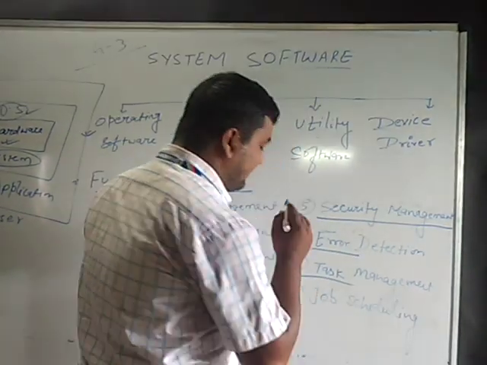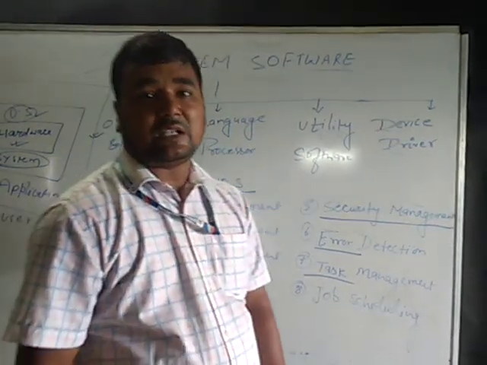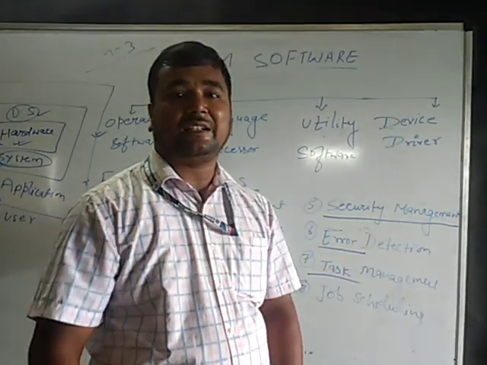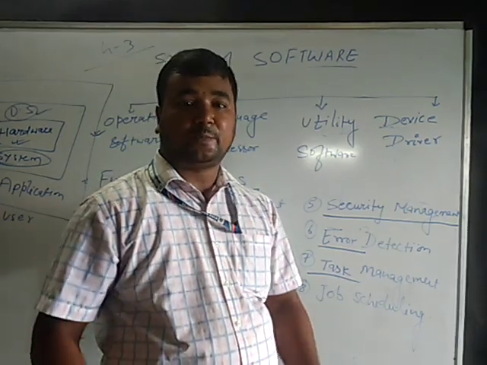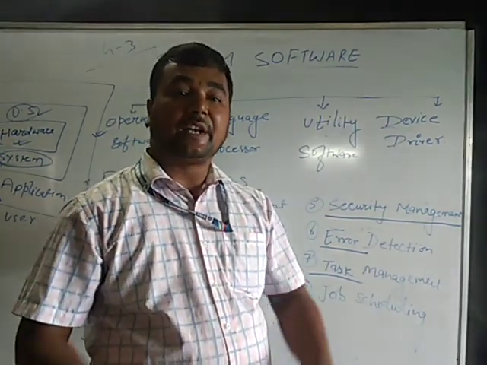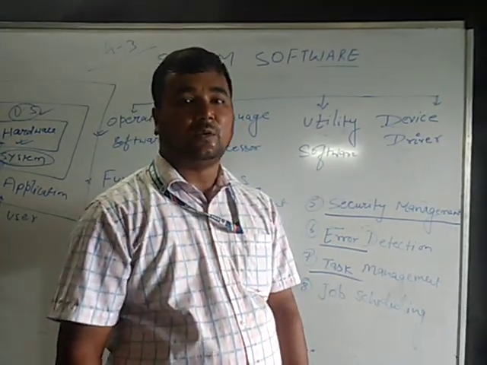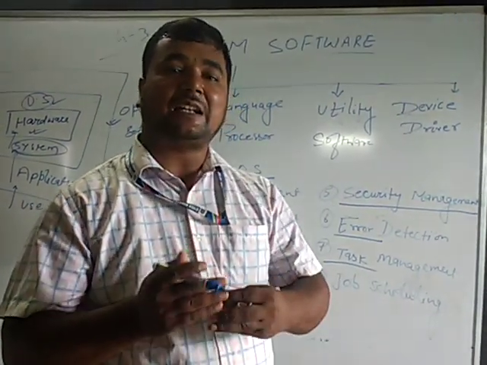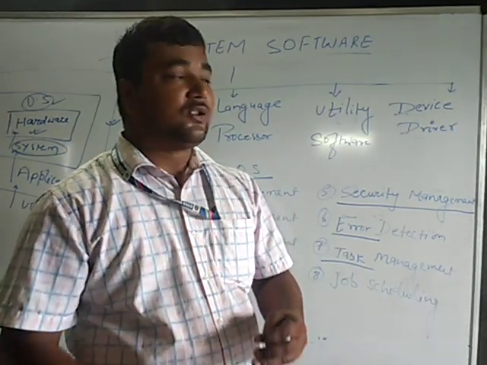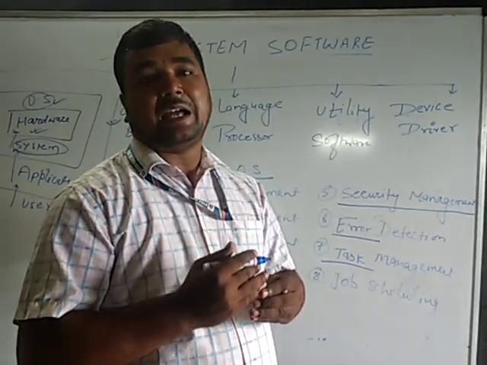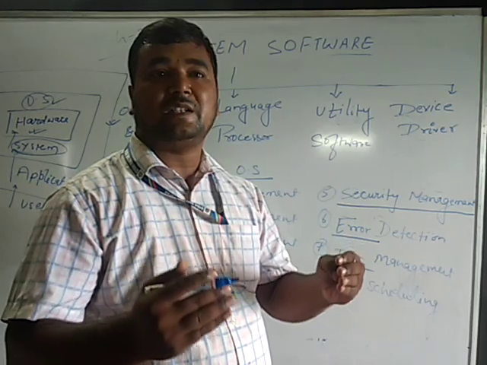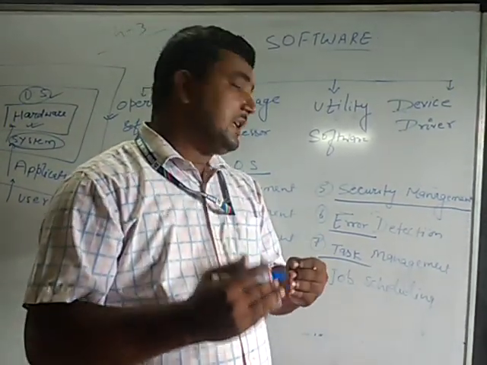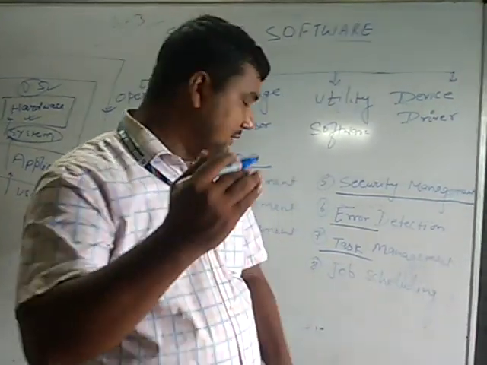Next is task management. Task management means what? Our computer performs multiple tasks. If all the tasks are sent at the same time to the processor, our processor will become busy. It will reduce the performance of our system. So it manages all the tasks and sends them in sequence to the processor. One by one the tasks are executed, and in this way our processor does not become busy at the same time, and it performs all the tasks smoothly, and it improves the working of our system.